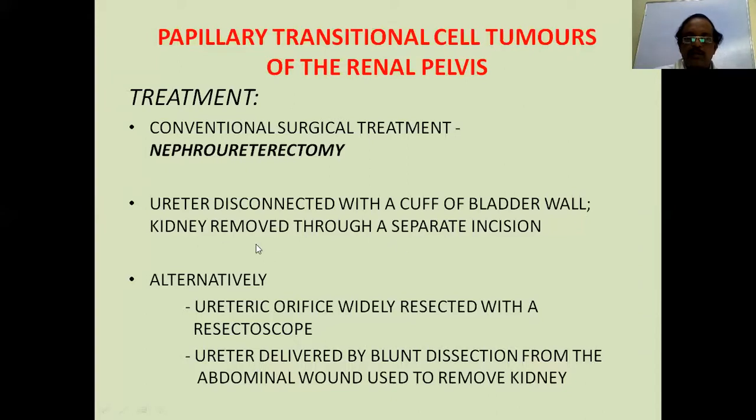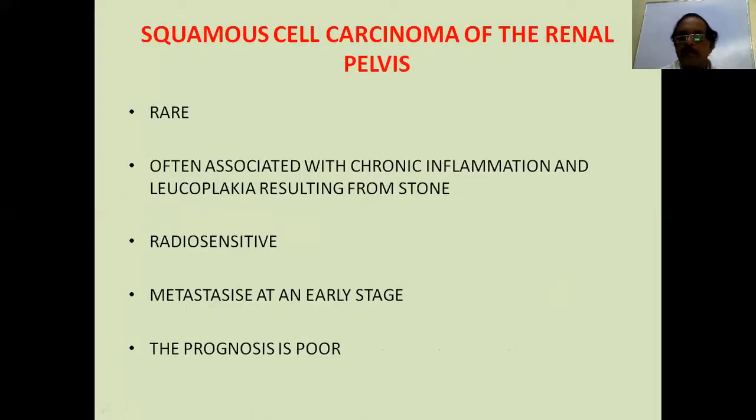This is done through a separate incision, or it can be done with the resectoscope also. Ureteric orifice resection can be done with the resectoscope, and the ureter is delivered by blunt dissection from the abdominal wall. So the main idea is you have to remove the kidney along with the ureter and a cuff of the bladder wall. That is important in transitional cell tumors.